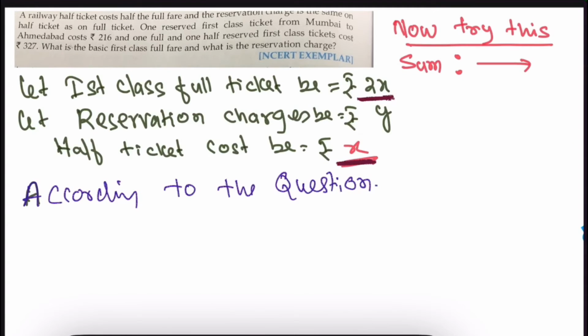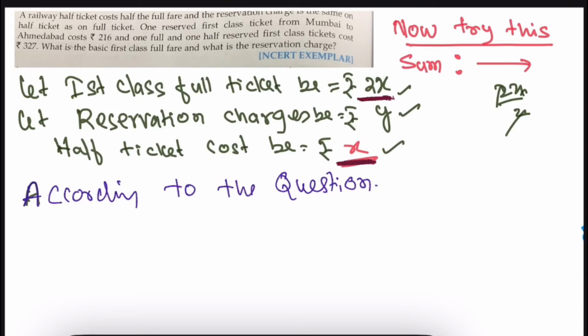So in this question, what is it saying? The first class full ticket we shall take as 2x, and you do it yourself. Do this sum, pause the video, then see how you did it. Reservation charges we have taken as y. Half ticket cost will be half of 2x, that is 2x upon 2, which is x.